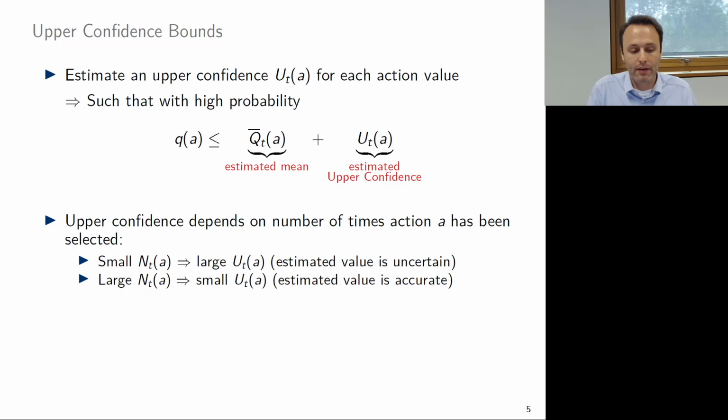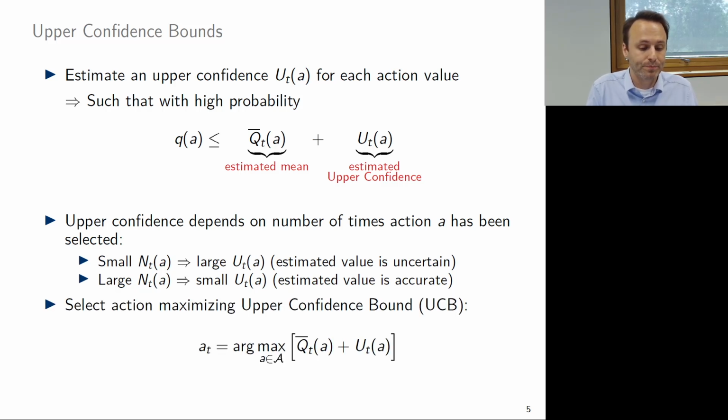So if we only play a few times the given arm, then the upper bound will be very large. If we play it very often, we have little uncertainty, and this UT will be very small. Now, what we do is then we take this combination, the estimated mean plus the uncertainty bonus, and we select the arm that has the highest value of the sum.